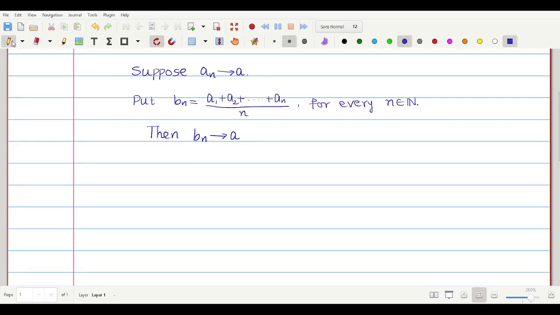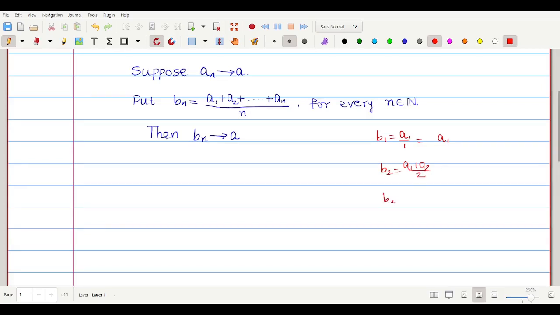So a_n converges to a, and look at how this b_n is. First, b1 equals a1 by 1, which is equal to a1. b2 is (a1 plus a2) by 2, which is the average of these two numbers. So this is b2.